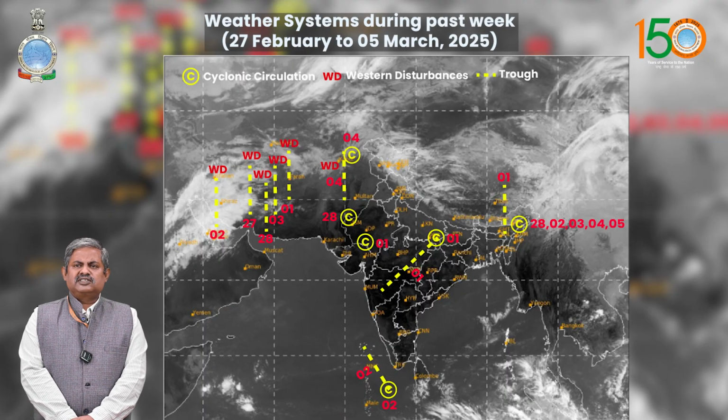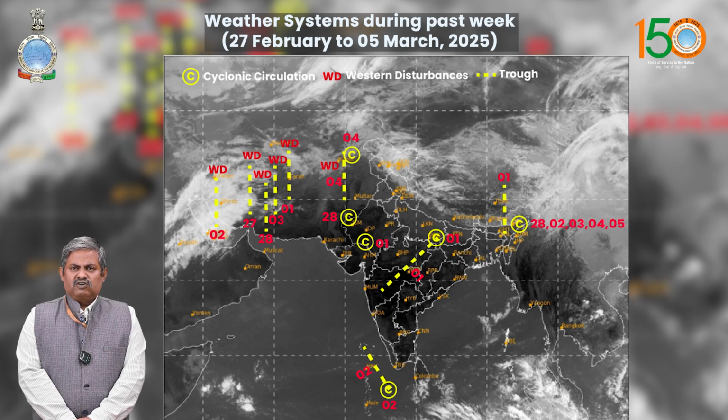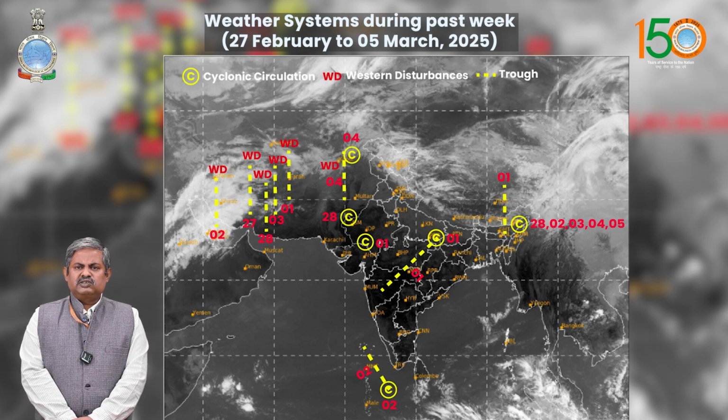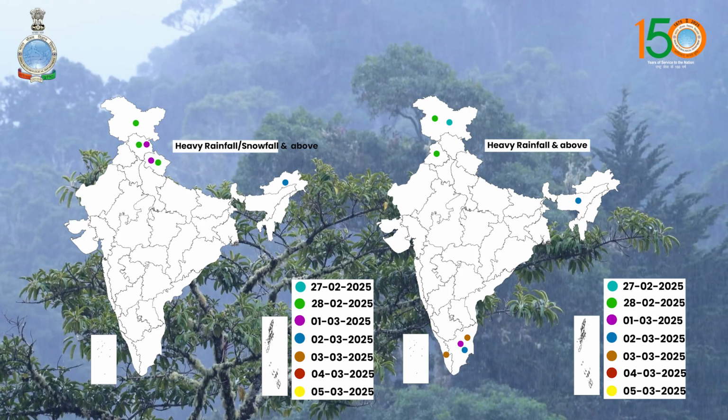There were two western disturbances as mentioned earlier, and the longer wet spell over the western Himalaya region during the week was due to the slow moving intense western disturbance, that is the first western disturbance, in conjunction with the induced low pressure area over West Rajasthan and adjoining parts of Pakistan and the resultant moisture supply from the Arabian Sea. Now we'll see the observed rainfall and snowfall during the last week in centimeters.